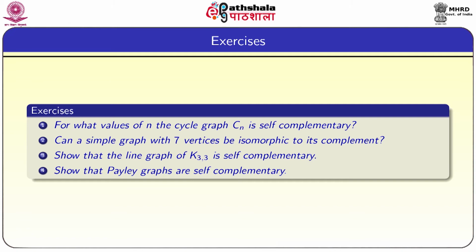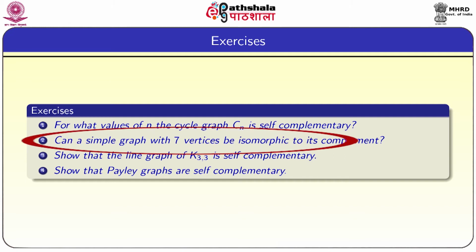For n is equal to 3 it is not self complementary, and n is equal to 4 we already saw. So, it is better to see the remaining values, and from the previous result it is sufficient to check only for n is equal to 4k and 4k plus 1. So, it is a nice exercise to find out for what values of n it is self complementary.